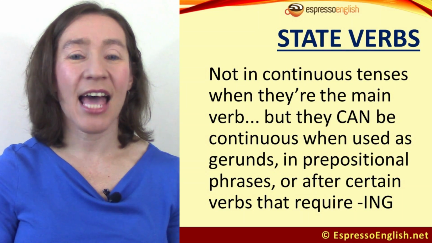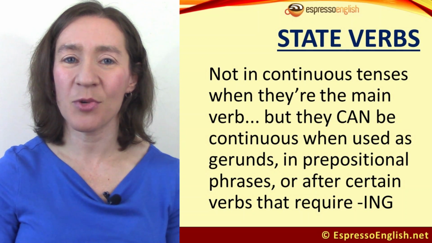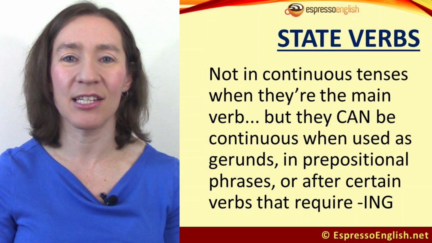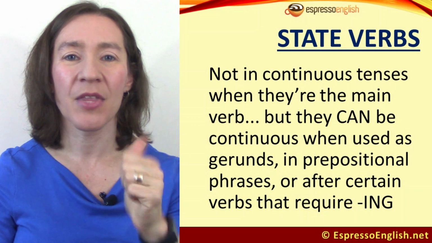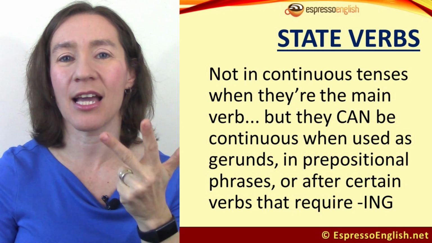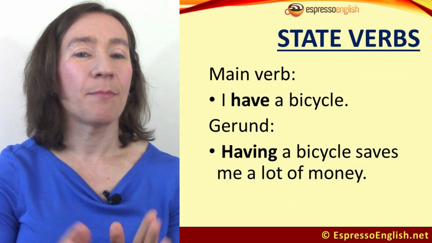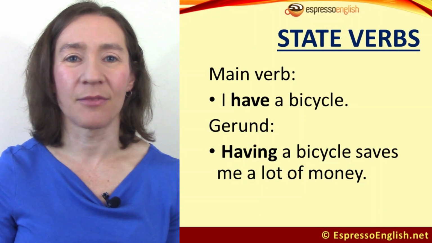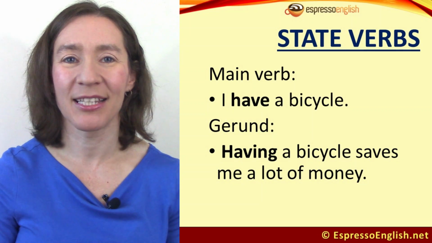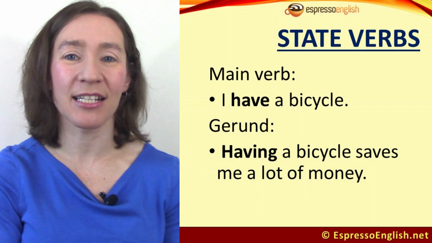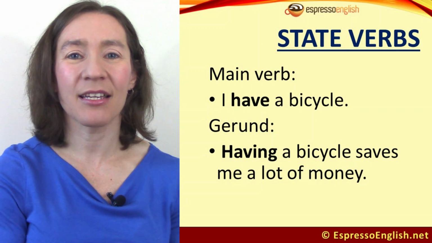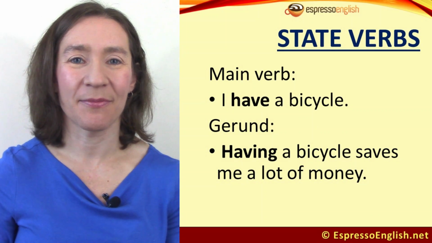So, you learned that state verbs cannot be in continuous tenses when they are the main verb, but they can be continuous when used as gerunds, in prepositional phrases, or after certain verbs that require the ing form. So, main verb, I have a bicycle. We can't say I'm having, we say I have a bicycle, because have is the main verb. But if we use it as the subject of the sentence, then we would use the gerund, the ing form. Having a bicycle saves me a lot of money.